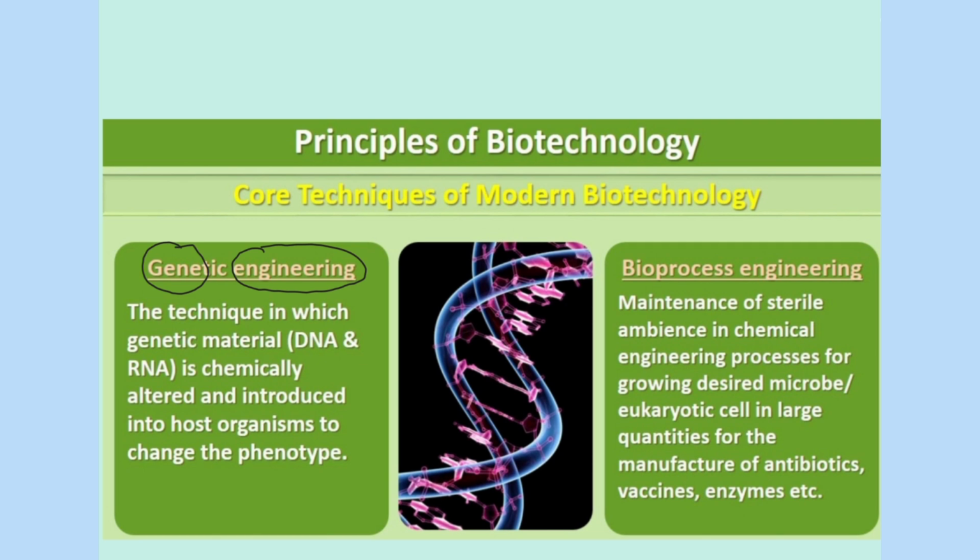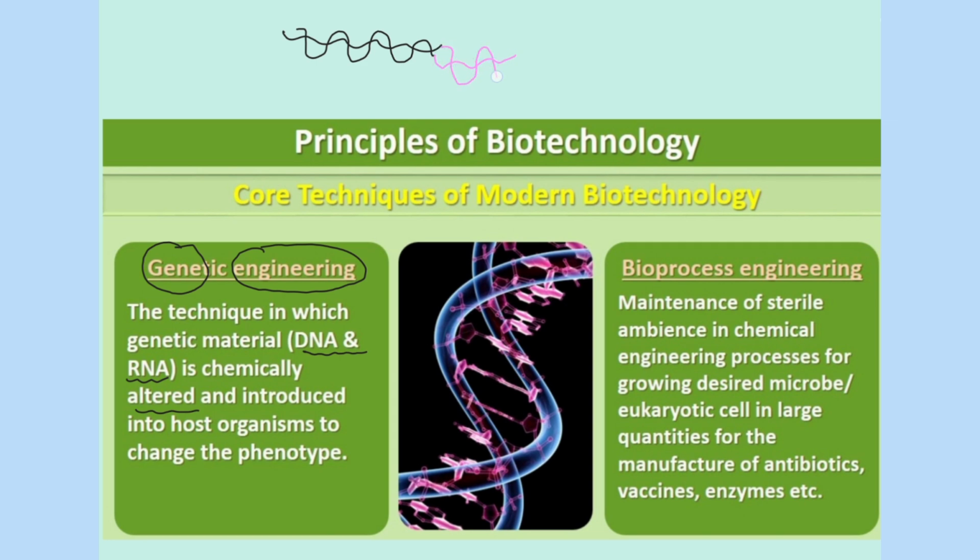Let's see the definition. The technique in which the genetic material, the DNA or RNA, is chemically altered. What are we doing? We are altering the DNA. For example, this is a DNA. Inside this DNA, I will insert a gene which codes for insulin.